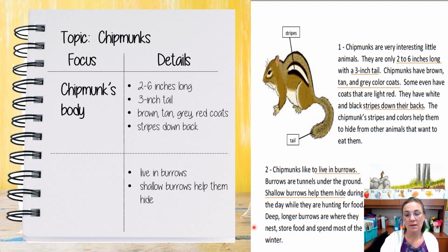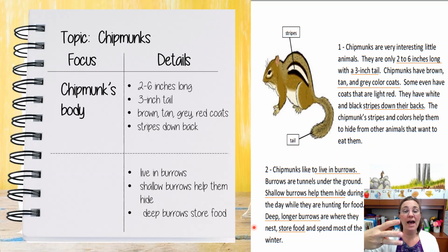Let's keep reading. Deep, longer burrows are where they nest, store food, and spend most of the winter. Key detail: deep, longer burrows are where they store food. You could also add nest and spend most of the winter, but I just wanted the key part, that that's where they store their food, because they can use that during the winter and they can use that food in their nest. All right, I reread the paragraph and jotted the key details.